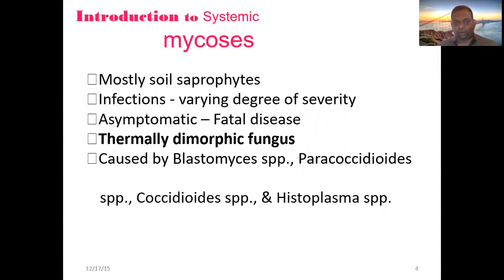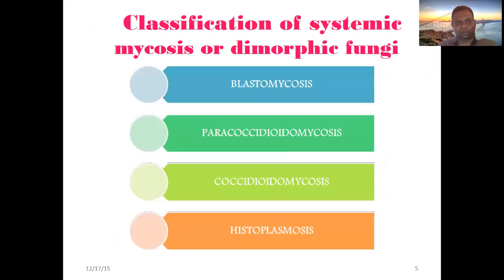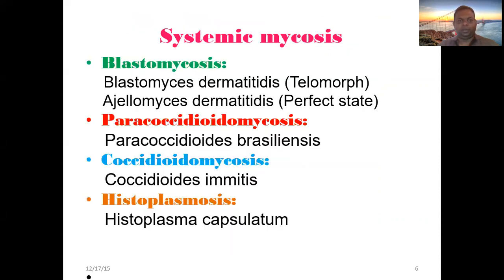Usually, the organisms causing systemic mycosis are Blastomyces species, Paracoccidioides species, Coccidioides species, and Histoplasma species. They cause blastomycosis, paracoccidioidomycosis, coccidioidomycosis, and histoplasmosis. We begin with blastomycosis, caused by Blastomyces dermatitidis.